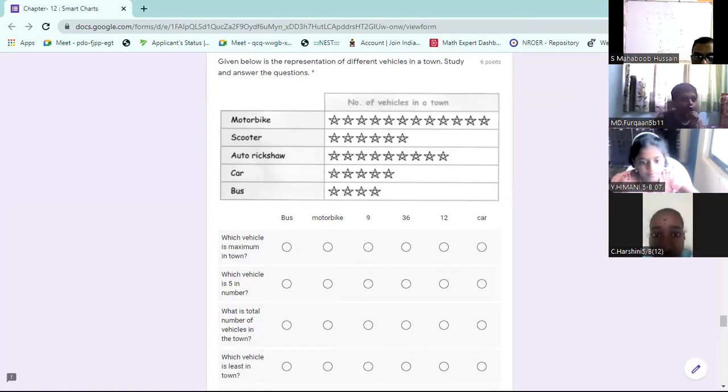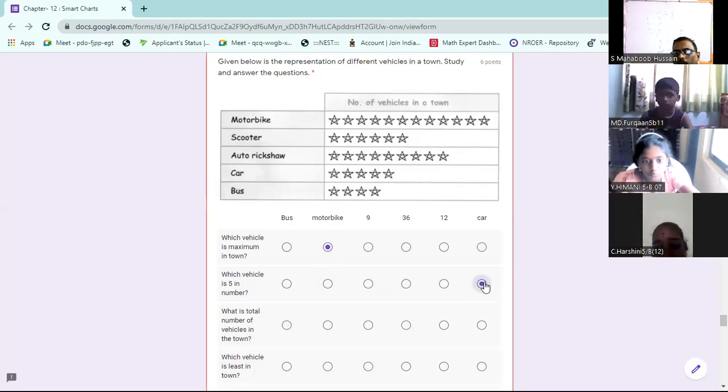Different vehicles in the town. Which vehicle is maximum in the town? Motorbike. Which vehicle is only 5 in number? Car. In the rough paper, you write the number. If you count and write the number, it is easy to answer. Only 5 cars are seen.